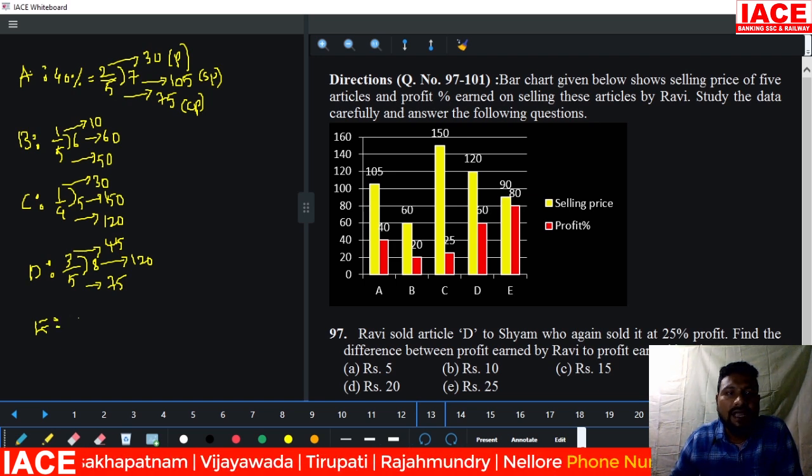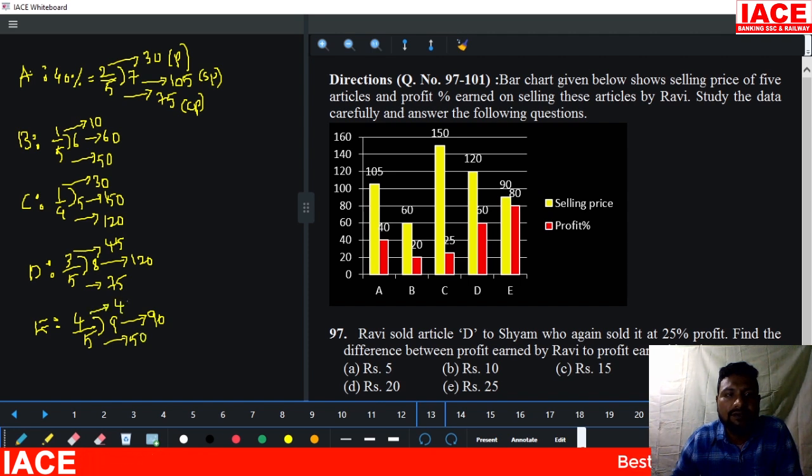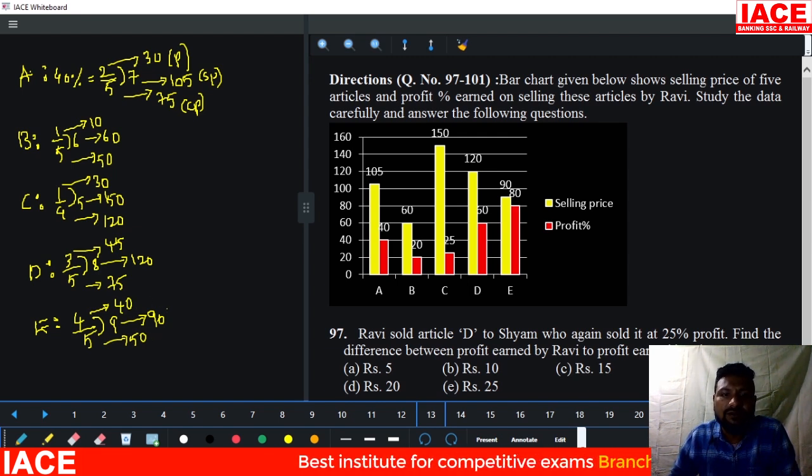E. E has 80% profit. 80% profit means 4 by 5. 4 plus 5 is equal to 9 parts. 9 parts is equal to 90, 5 parts is equal to 50 and 4 parts is equal to 40. Okay, this is the selling price, this is the cost price, this is the profit. You should just remember it and go for the question directly.